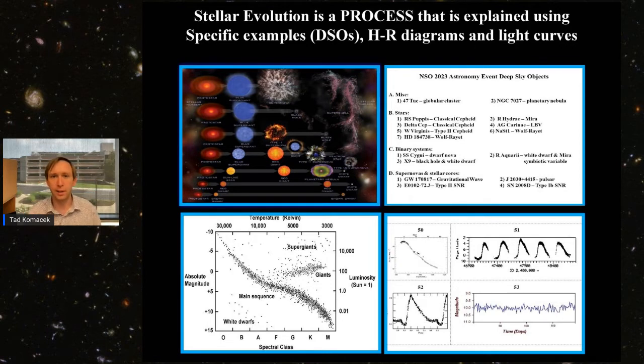And so we use these light curves in order to infer properties of stars and in order to classify stars into different stellar types. And this is especially important this year because we're focusing on stellar evolution and variability, where the variability is clearly manifested through their light curve evolution. And so this is just to show that stellar evolution is a process, and we can understand it using a variety of different methodologies in this event.